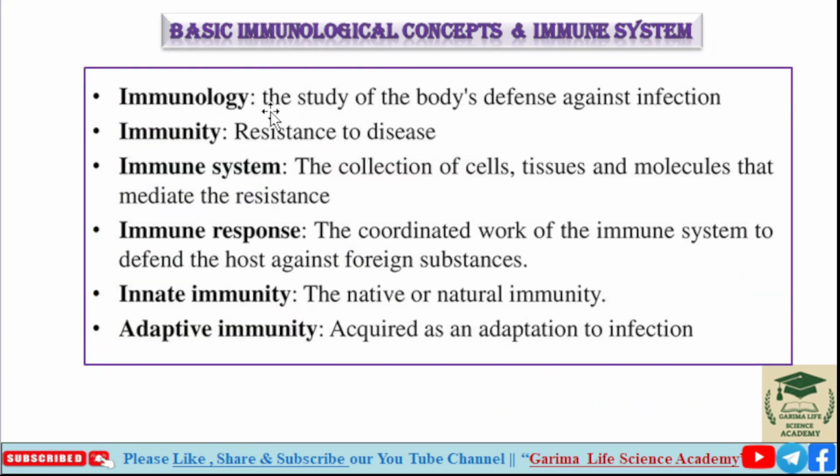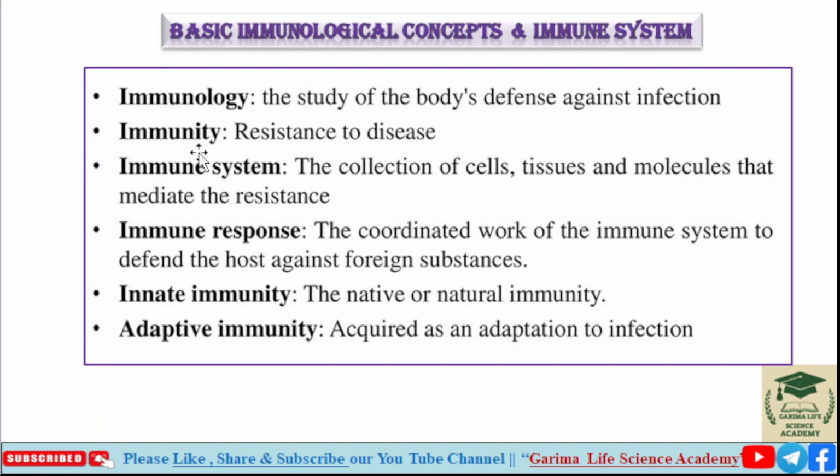Basic immunological concepts and immune system. We are going to learn the different terms used in immunology one by one. First is immunology itself, the study of body defense against infection, caused by bacteria, virus, fungus, helminths or any of these. Second is immunity.